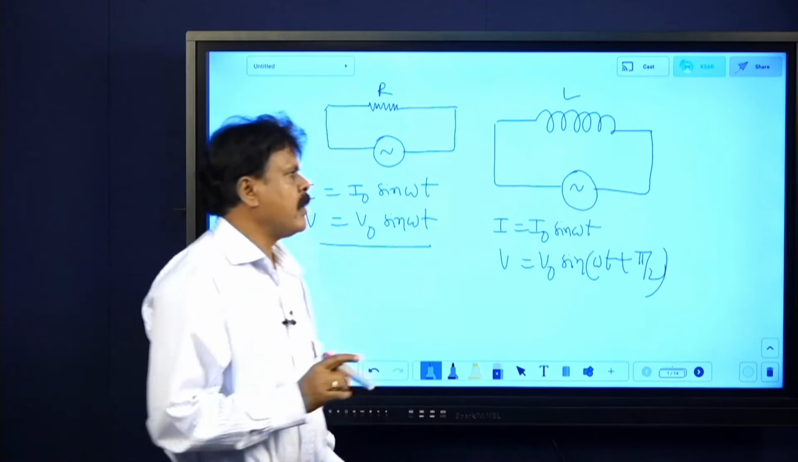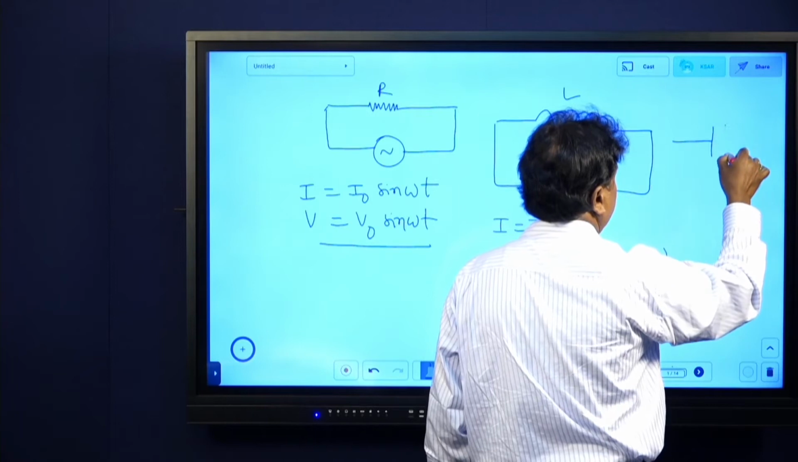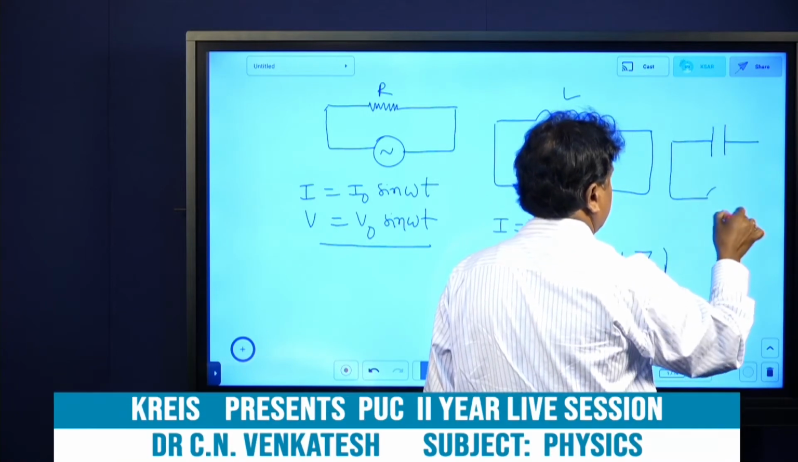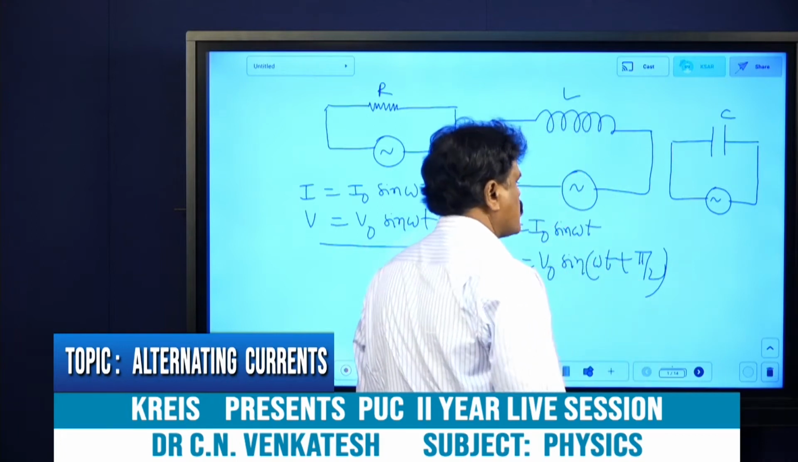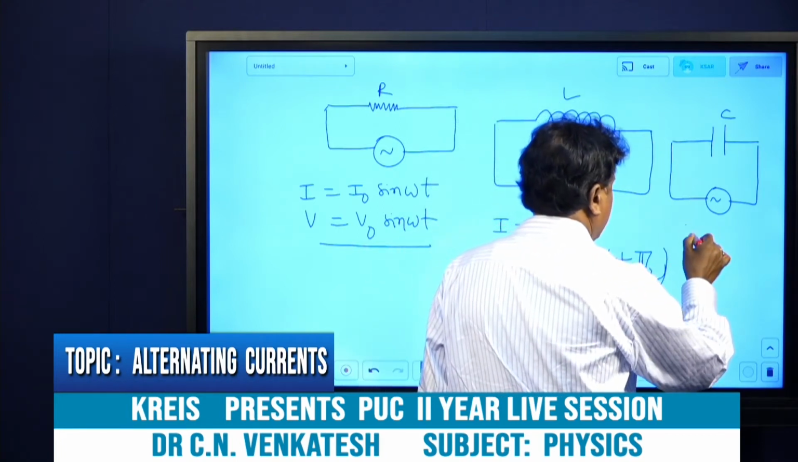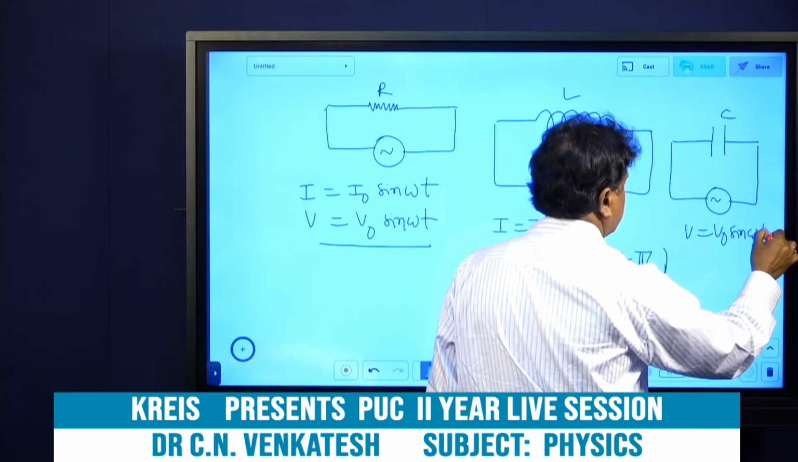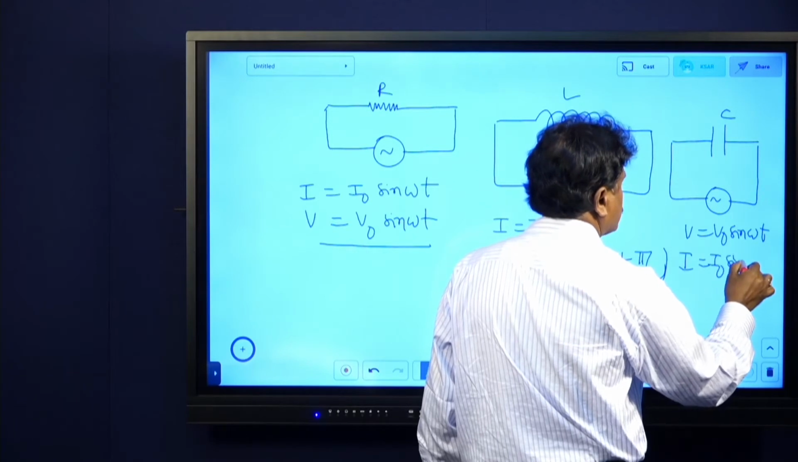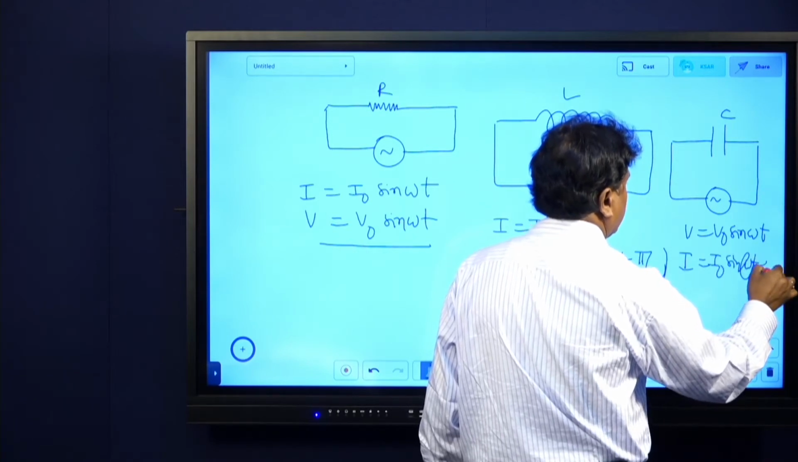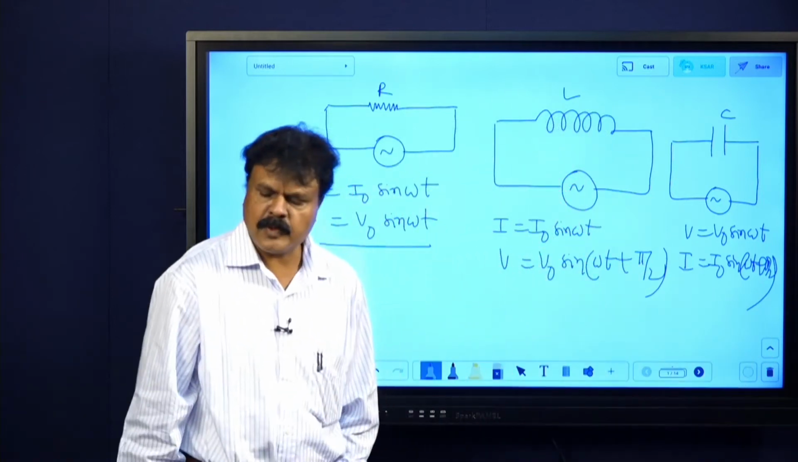Is it understandable? And one more: in an alternating current circuit containing a pure capacitor, this is C, of capacitance C. If I write V equals V naught sin omega t, it is the other way, I is I naught sin omega t plus pi by 2. This derivation is so simple, take a look at it once.